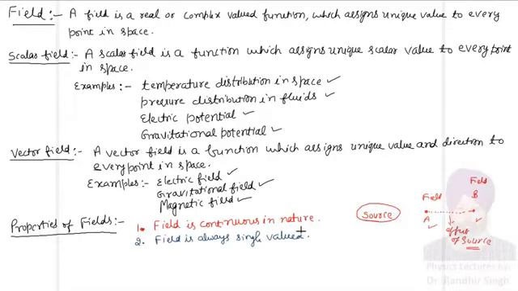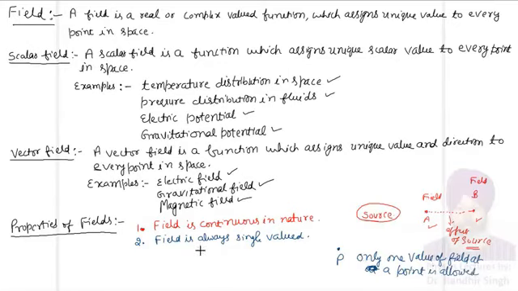So the second property, you can see here I have written: field is always single valued. So it means if there is one point in the space, let us say this point P is there in the space. So at this point P, you cannot have two values of the field. So you will have only one value of field at a point. Only one value of field at a point is allowed.